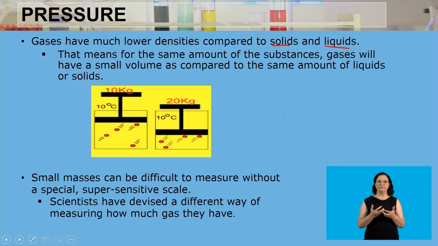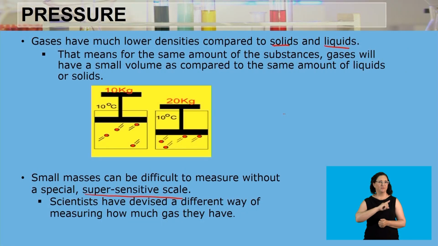With that said, small masses can be difficult to measure without a special super-sensitive scale. So we have small masses of either the gases or the liquids or the solids. They are going to be extremely difficult for us to measure without a super-sensitive scale. Which is why the scientists have devised a different way of measuring how much gas we have. Because we know that gases are very difficult to measure because of their masses. They are very, very tiny.